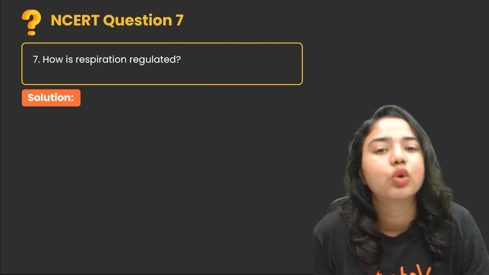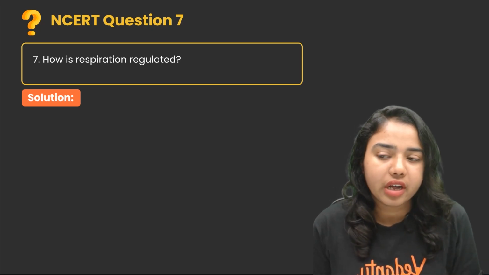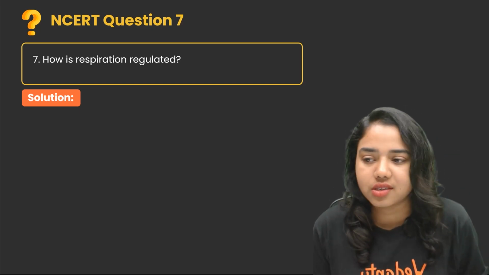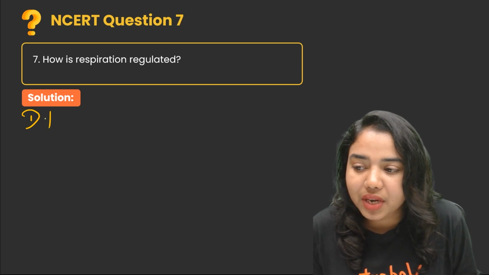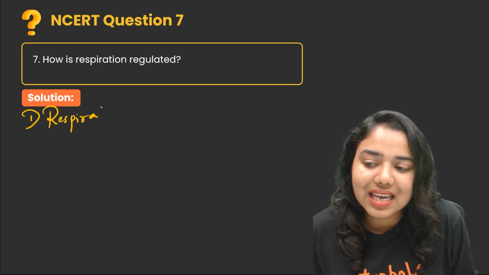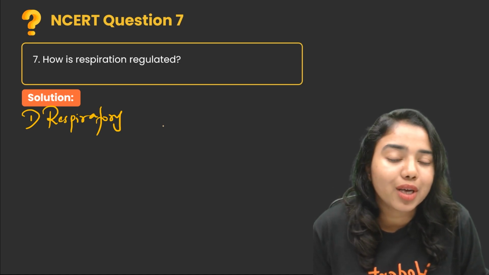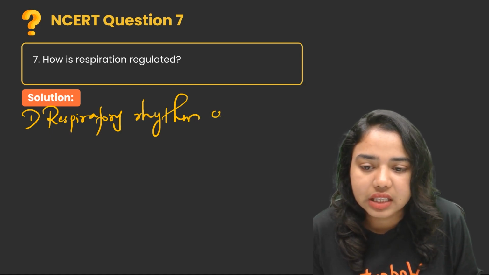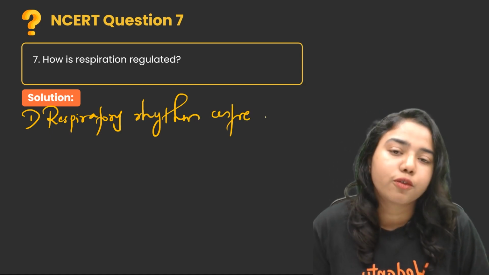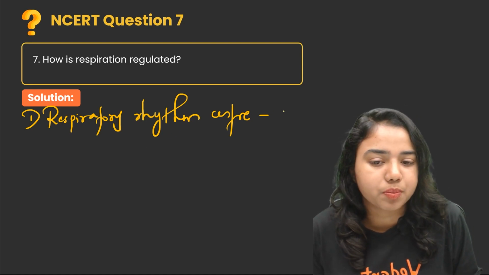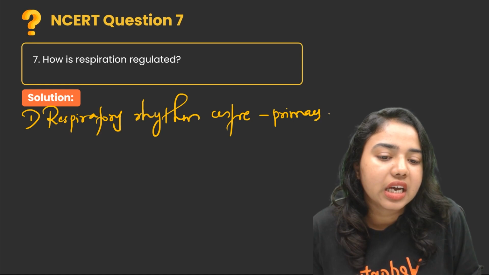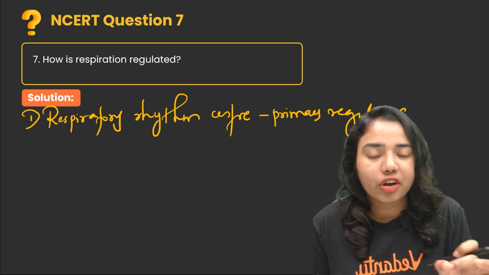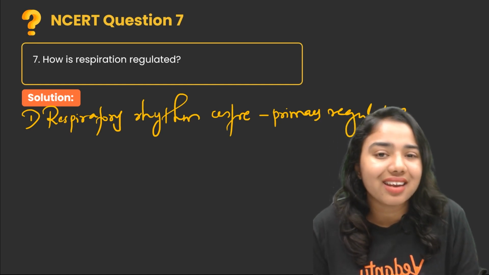How is respiration regulated? We have studied 4 different regulations for respiration, right? So what are the 4 regulations? Number 1 is the respiratory rhythm center. The respiratory rhythm center is present in the medulla oblongata region of our brain. So what is the function of the respiratory rhythm center? It is responsible for the primary regulation of respiration. That means it is involved in regulating the normal inspiratory and expiratory rate.